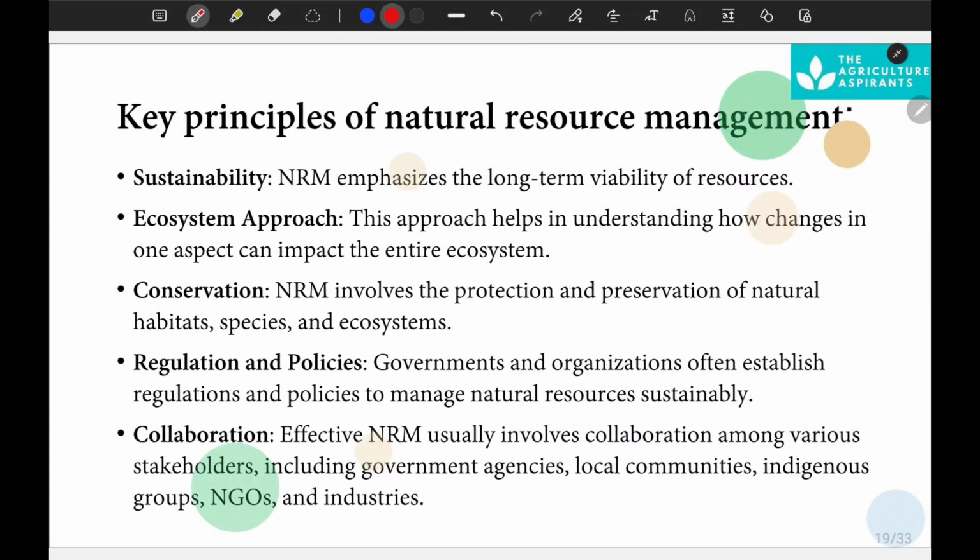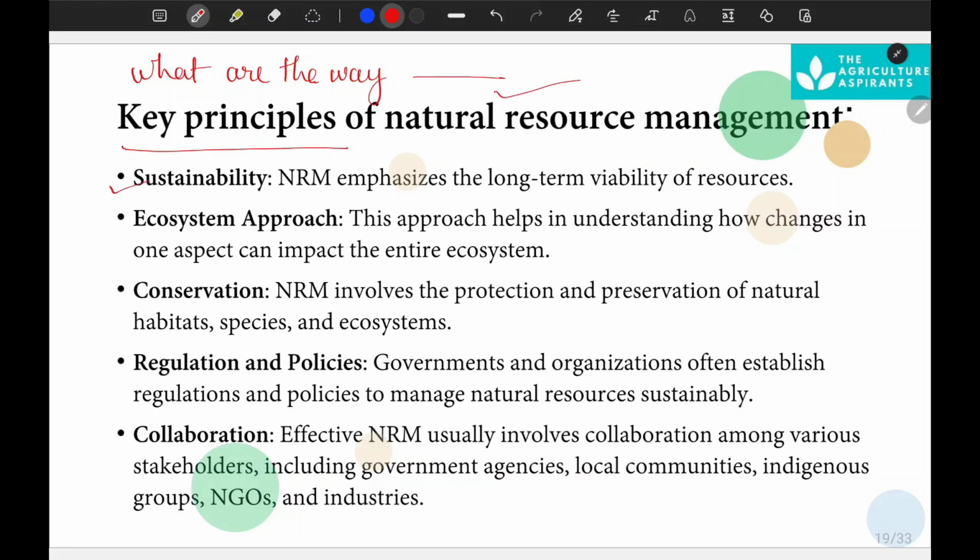So what are the key principles of natural resource management? We also need to know about that. It can be asked in various ways. They can ask, what are the ways for natural resource management? The answer will be the same.